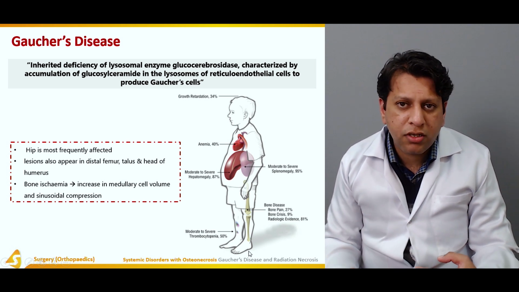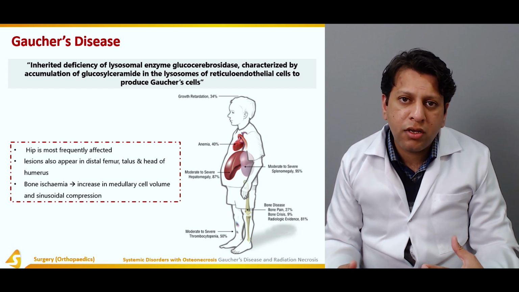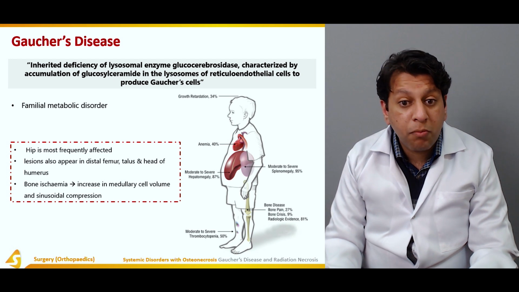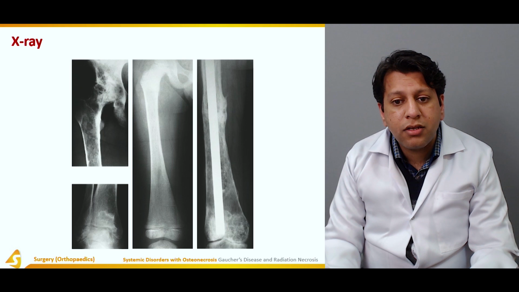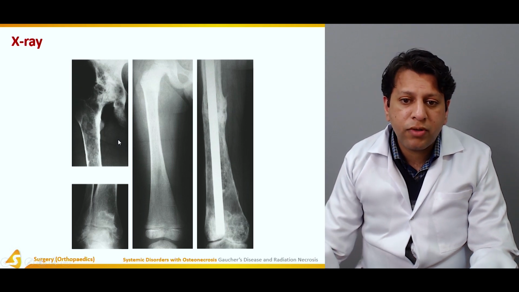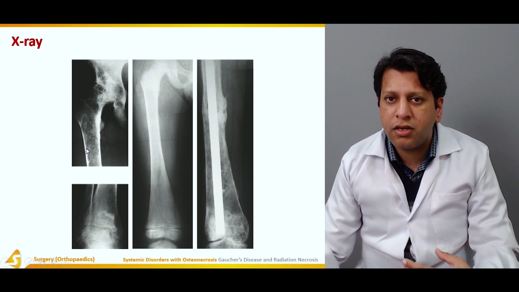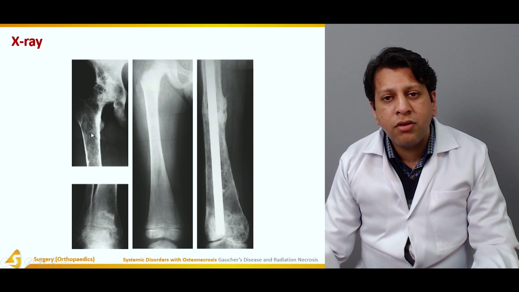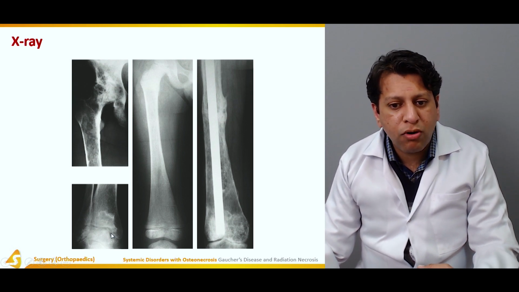Sometimes the bone appears absolutely normal, but actually there is infarction and ischemia and bone necrosis going on in these children. It's a familial metabolic disorder, as we already know. And this is a classical presentation, where sometimes it looks like this could be simply sickle cell disease, this could be Gaucher's disease, this could be even osteomyelitis. But we need to confirm it because there will always be sclerotic changes in the bone.